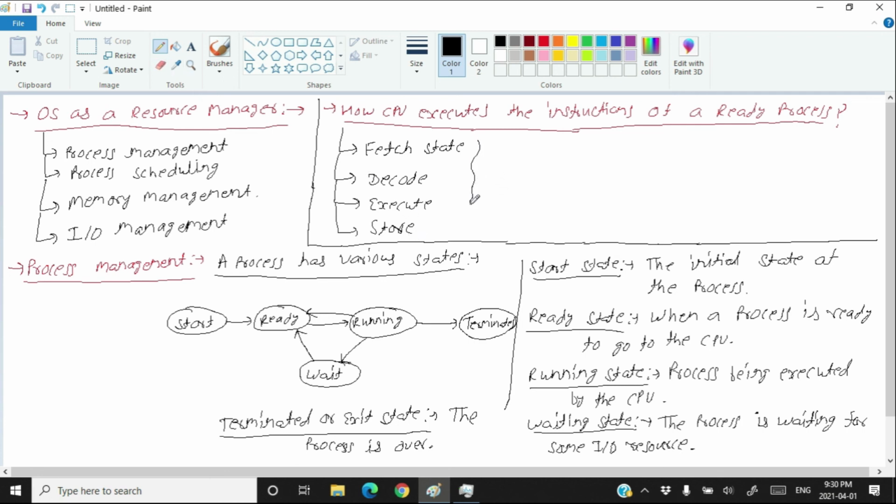And this whole cycle, the CPU keeps on doing it for every instruction of the process. It fetches the instruction, it decodes the instruction to know its meaning, then it executes the instruction, and then it stores the result of the executed instruction. And this cycle is called the instruction cycle.